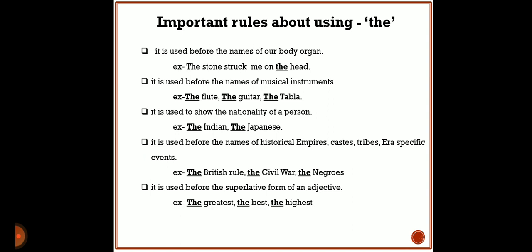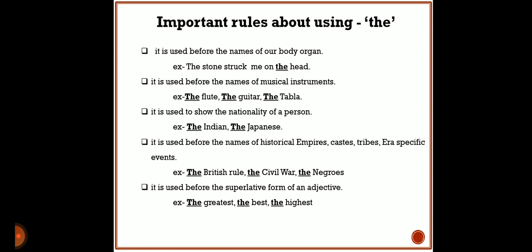Whenever you write about any organ of our body, before the name of that organ we have to use the article the. The stone struck me on the head. This is the example. Here, before the word head, which is an organ of our body, we have taken the, because as per the rule, whenever you mention the name of a body organ, it will be preceded by the article.